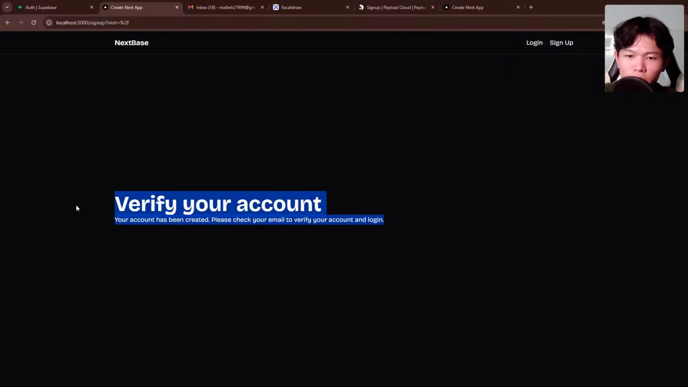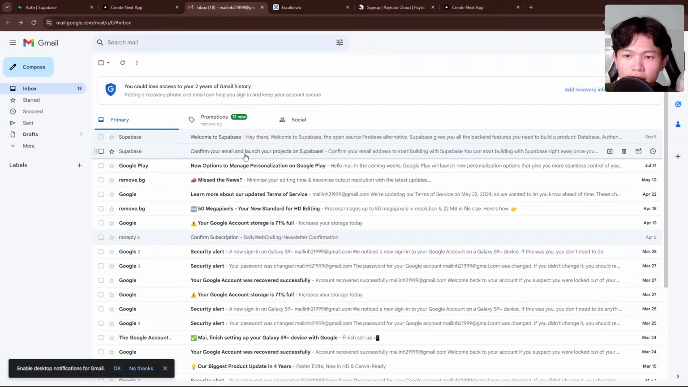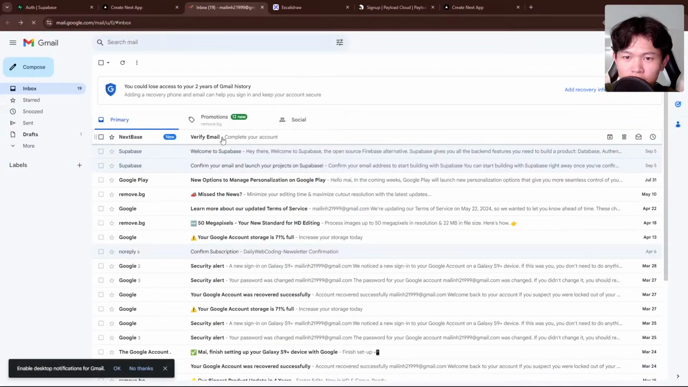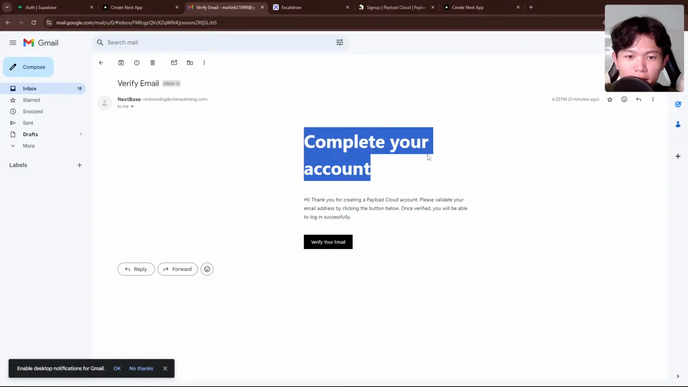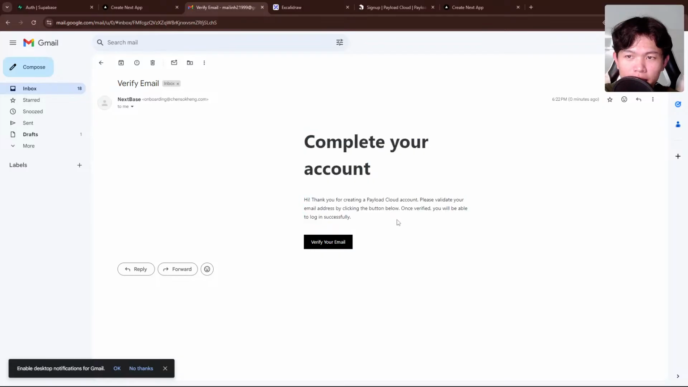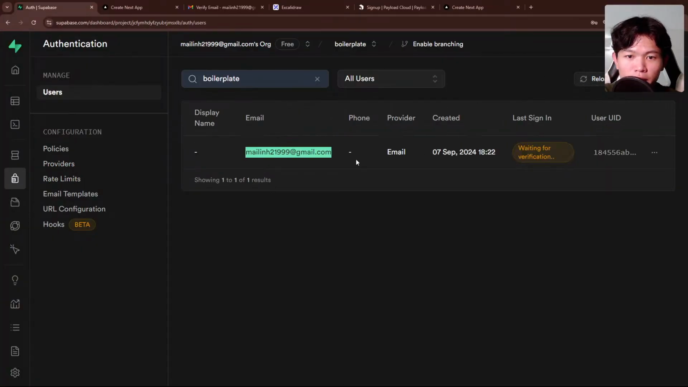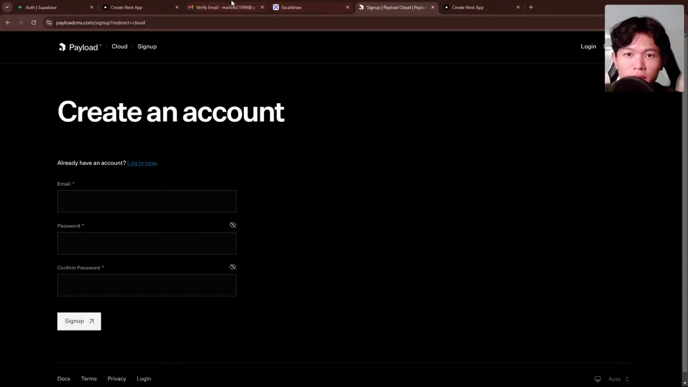So right now it shows verify your account, and then I can check the email for this user. Hopefully it sends. As you can see, we sent an email here to complete the account, and then we click verify. We can take a look at the database, maybe we can reload, and we can see this user right here. And right now, let's try to verify this user. Click on verify.